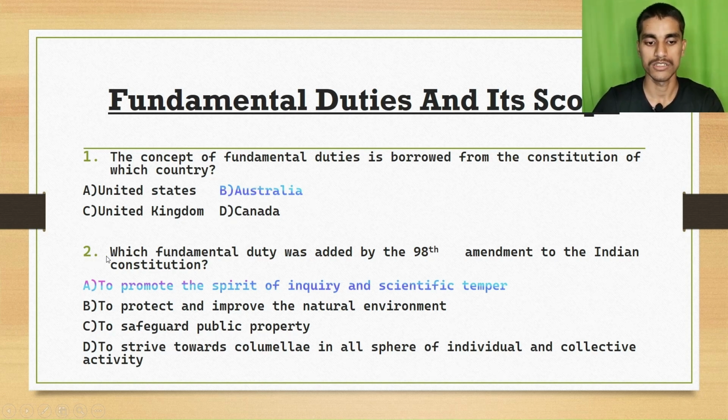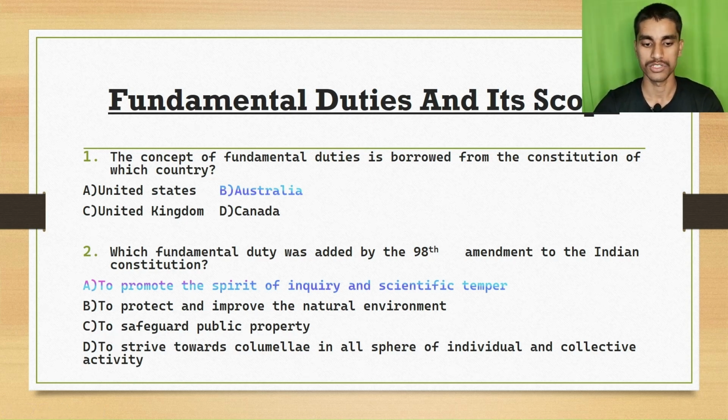Question number 2: which fundamental duty was added by the 98th Amendment to the Indian Constitution? Option A, to promote the spirit of inquiry and scientific temper. Option B, to protect and improve the natural environment. Option C, to safeguard public property.